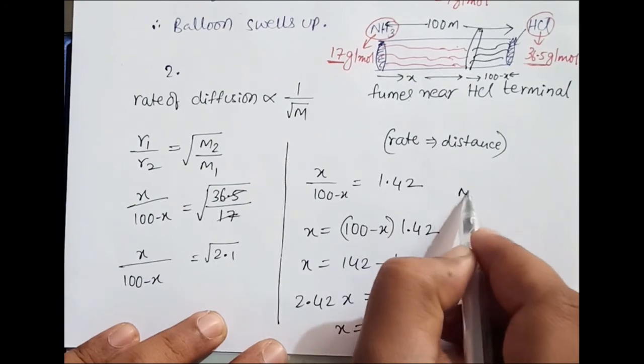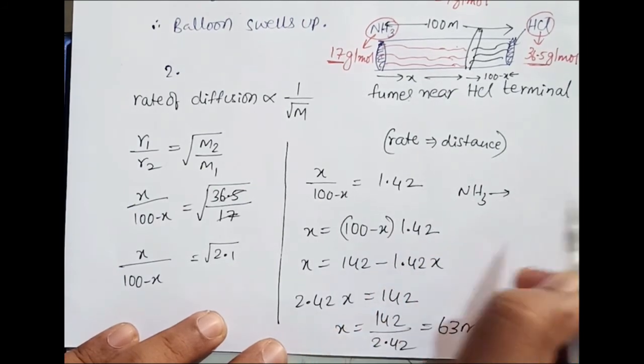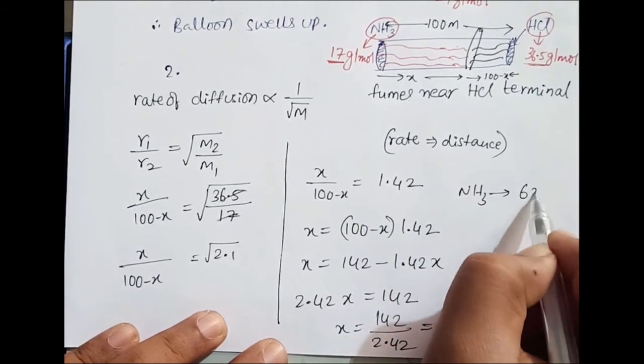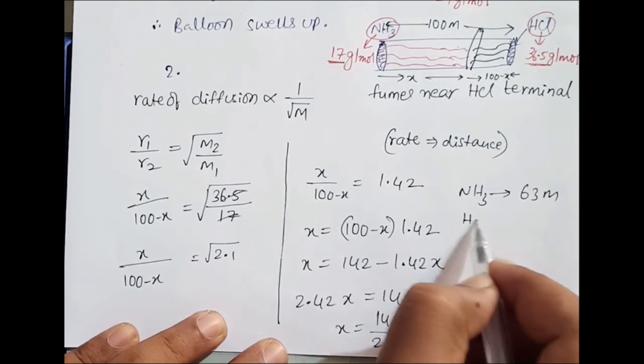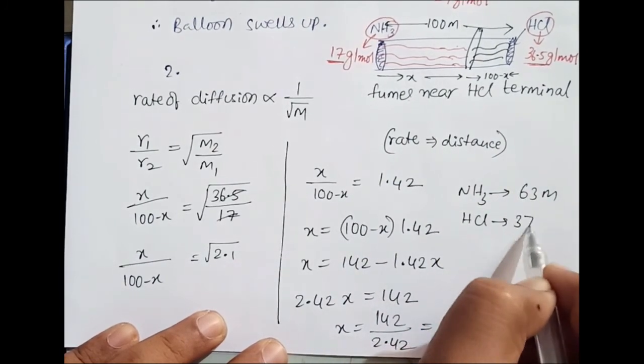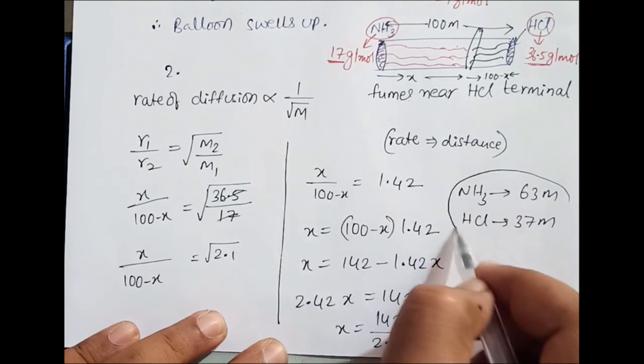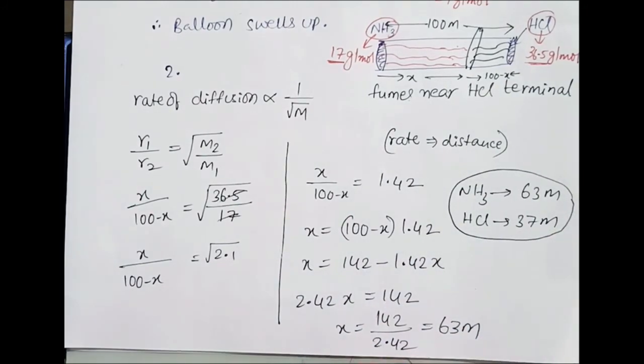So ammonia is traveling 63 meters and HCl is traveling around 37 meters. These are approximate calculations. In this way, we can easily do numericals based on Graham's law. And in the next class, I will solve IIT and NEET questions based on this topic.